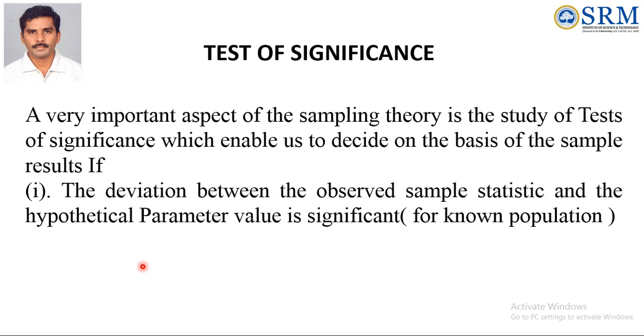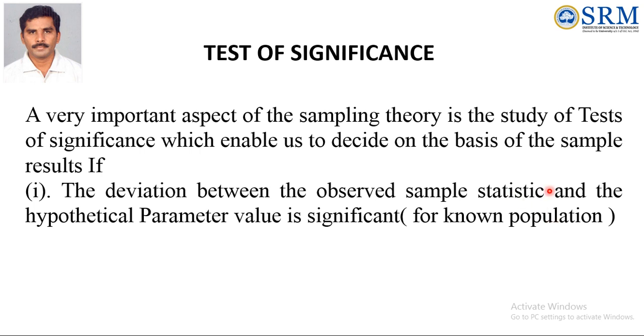If the deviation between the observed sample statistic and the hypothetical parameter, for a known population, we are having one population and the sample value, because we already know all the specifications of the population and we are collecting the sample from the population, then we are calculating the mathematical measurements, then we are comparing that population and sample.